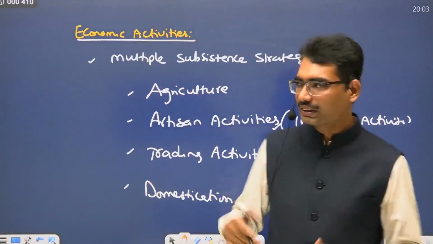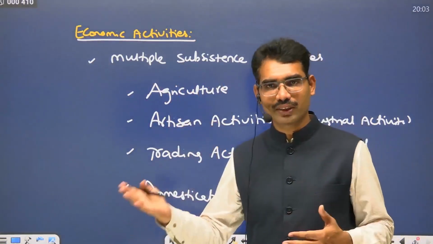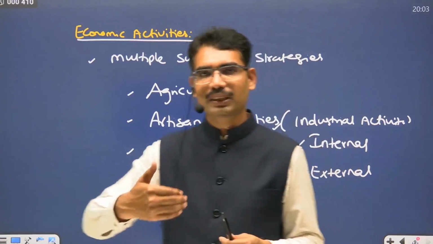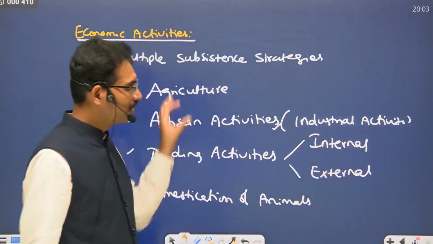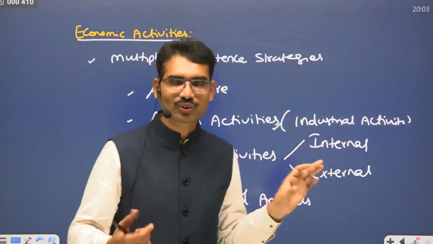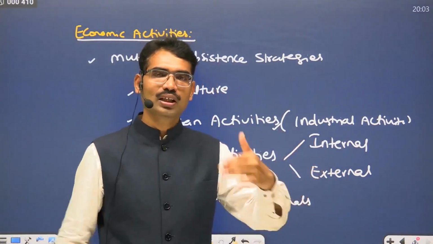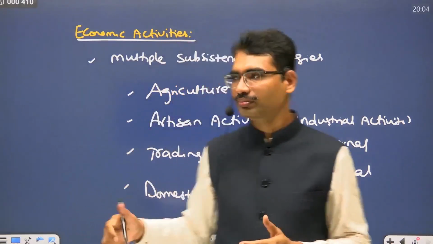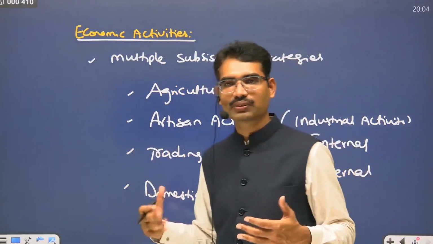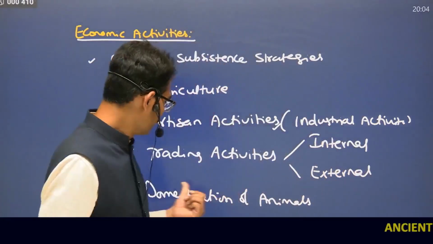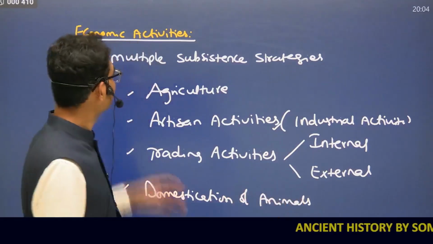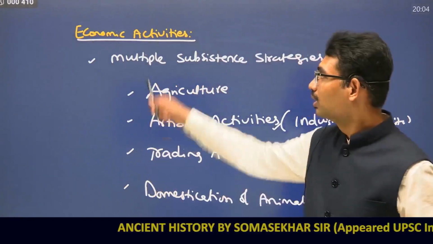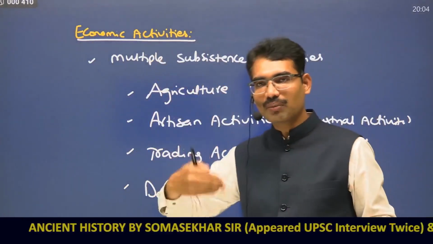Some people specialized in industrial activities, they need not go and cultivate every day. They simply depended on those people who were producing agriculture. But the traders bring agriculture food from rural areas to the urban areas, and from urban areas they take whatever requirements are there for rural areas. Well-connected networks developed. Domestication of animals. Multiple subsistence strategies.